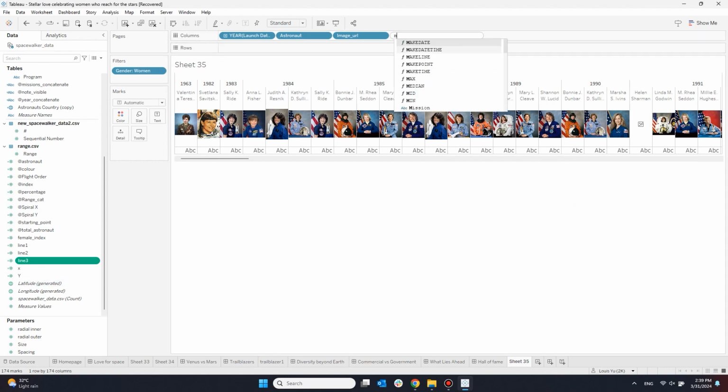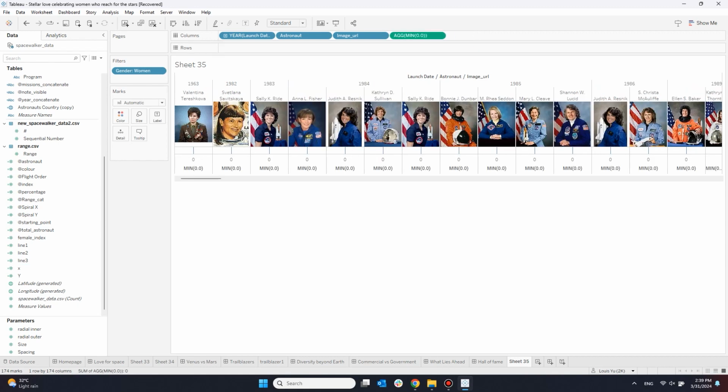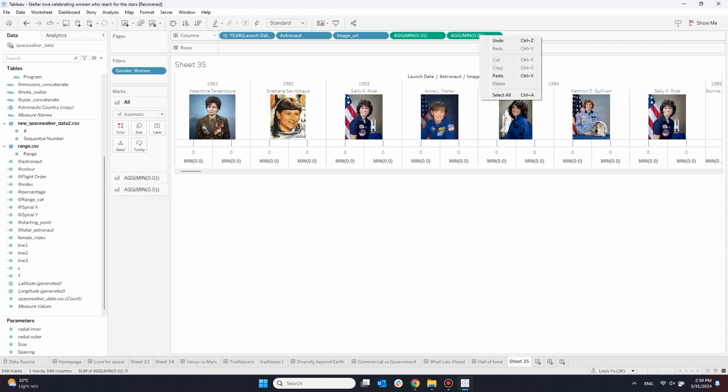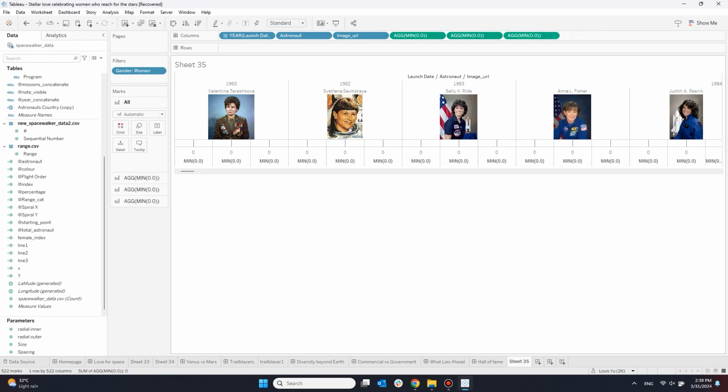An alternative way is to double-click on the column shelf and type MIN(0.0) to add a quick calculation. The upside of this is it doesn't require a calculated field and it's only used for the worksheet it's created in. But either way is fine. Now repeat the process 2 more times and we're starting to get somewhere.